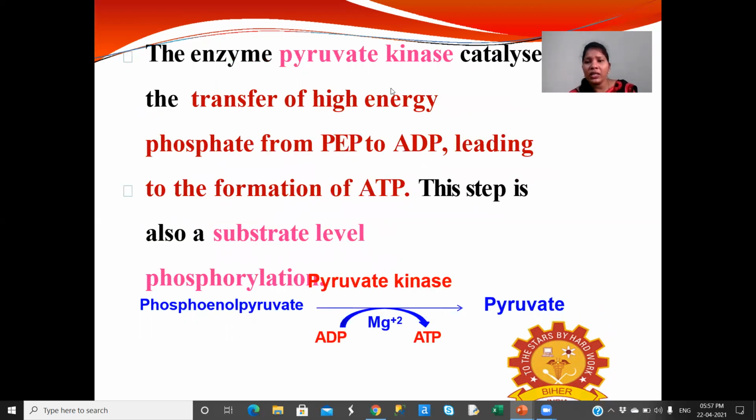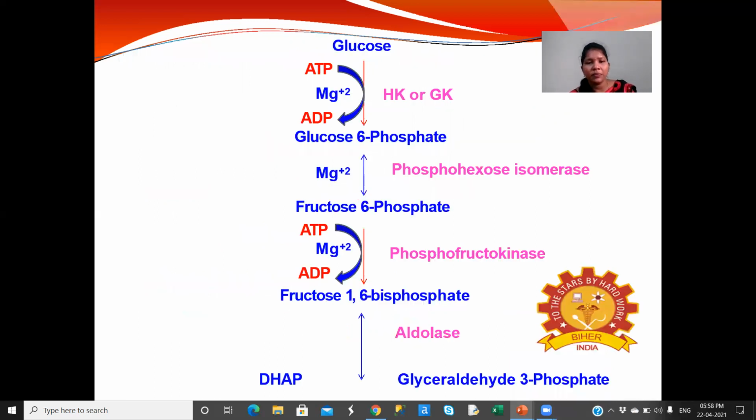The enzyme pyruvate kinase catalyzes the transfer of high energy phosphate from phosphoenol pyruvate to ADP, leading to the formation of ATP. This step is also a substrate level phosphorylation. Here, this is the reaction. The phosphoenol pyruvate, in the presence of pyruvate kinase enzyme, is converted to pyruvate. Here the inorganic phosphate is added to ADP, then ATP is generated. In this step also ATP is generated.